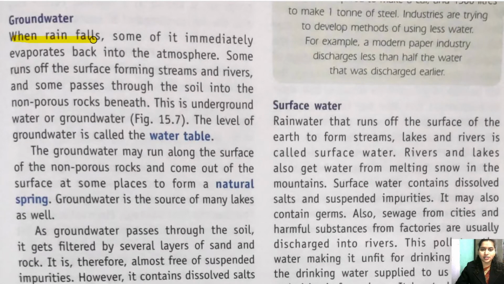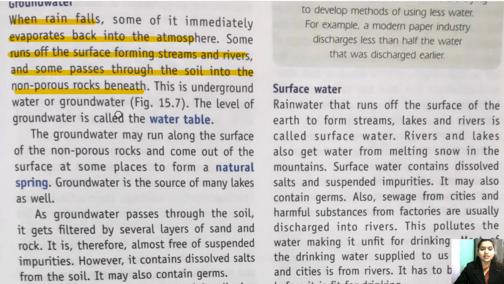So when rain falls, some of it immediately evaporates back into the atmosphere. Okay, some runs off the surface forming streams and rivers, and some passes through the soil into the non-porous rock beneath. Why? The same thing, that it will pass through the soil. Now this is underground water or groundwater. The level of groundwater is called water table. This is important, children. The level of groundwater is known as water table.